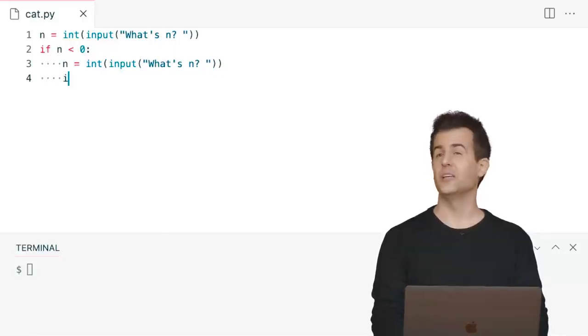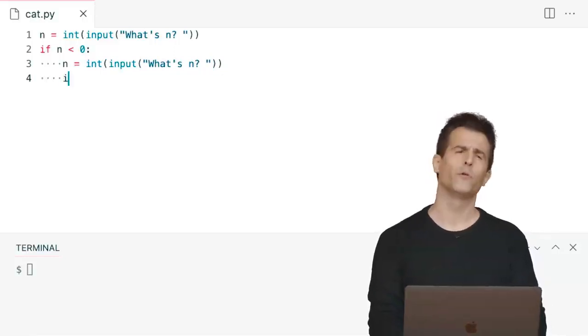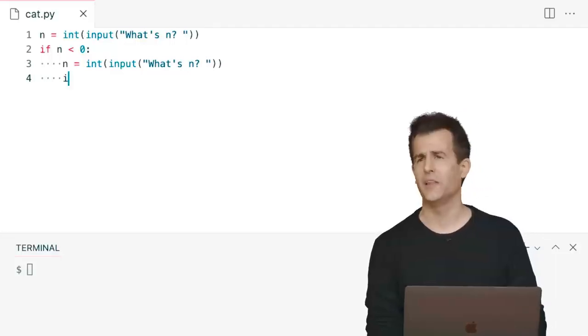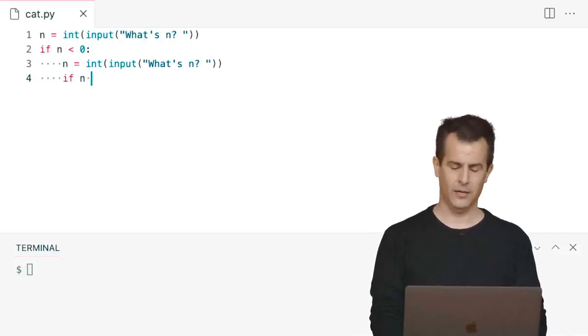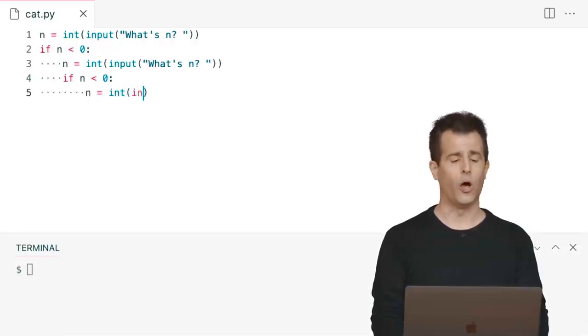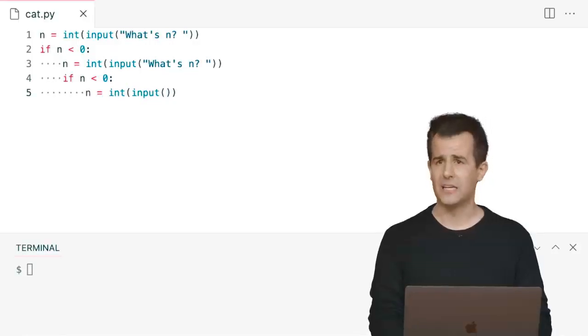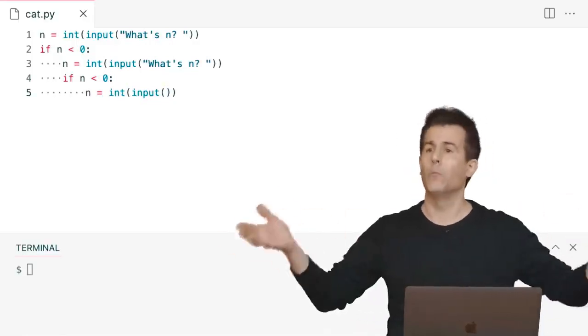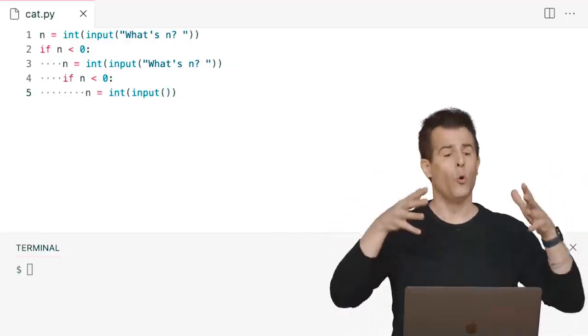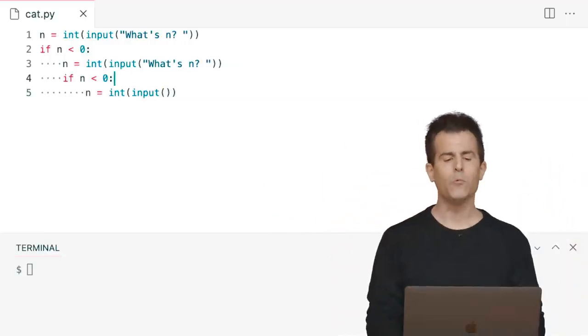OK, well, what if the user still doesn't give me a positive number? What if they're being really difficult, they're not paying attention, and they typed in 2 negative numbers? Well, if n is less than 0, well, let's do it again. N equals, right, this does not end well. You can't infinitely many times keep checking, is it negative, is it negative, is it negative, right? The program would never be done being written. So I think we can do this better maybe with a loop.